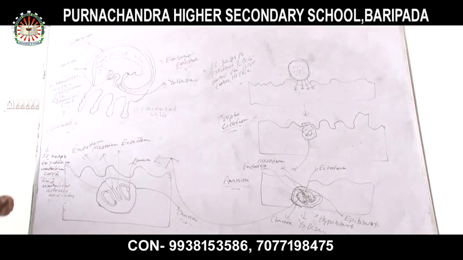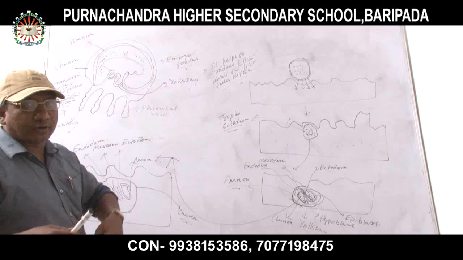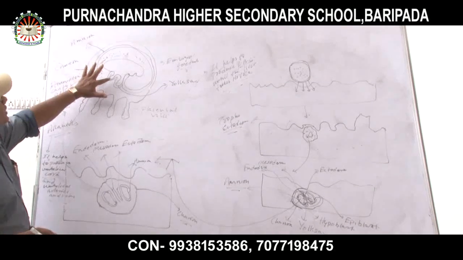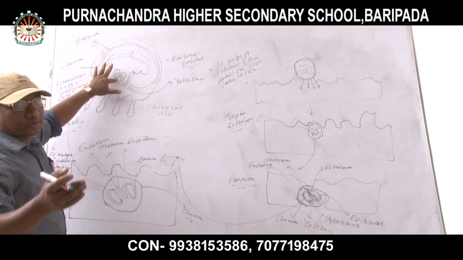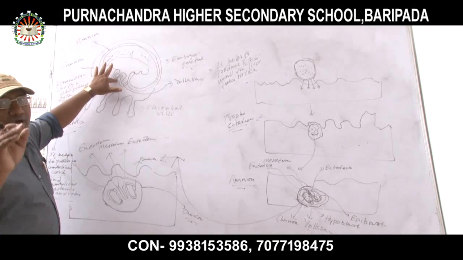What is called the umbilical cord? The umbilical cord is a long cord which extends from the navel of the developing fetus to the placenta. That is called the umbilical cord. Inside the umbilical cord, what is present? Arteries and veins.